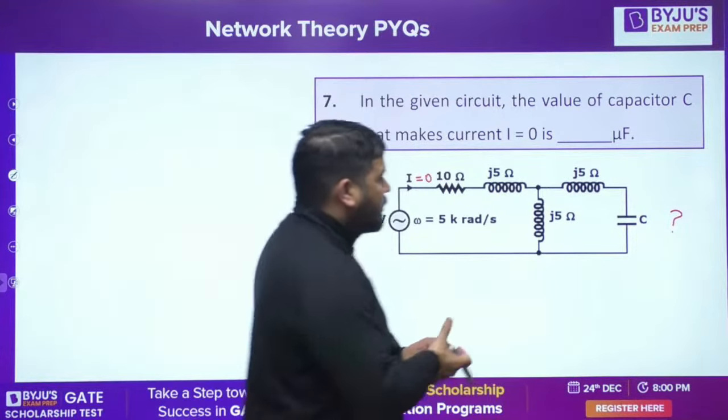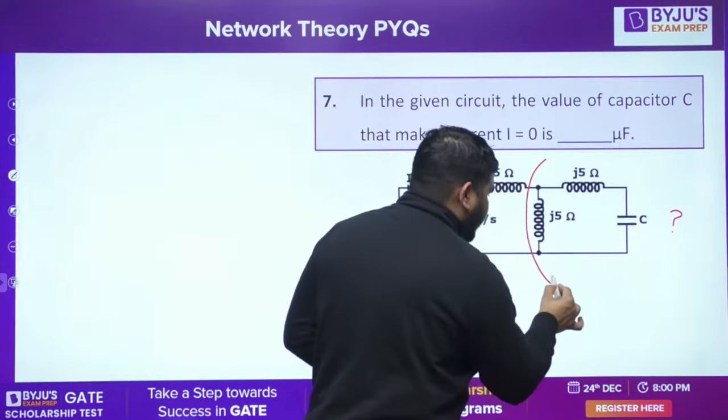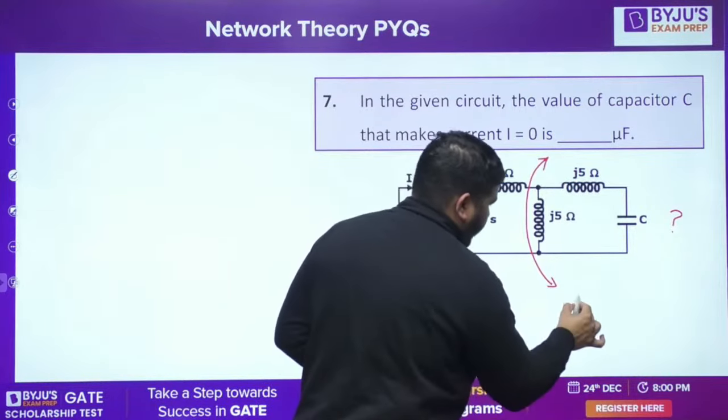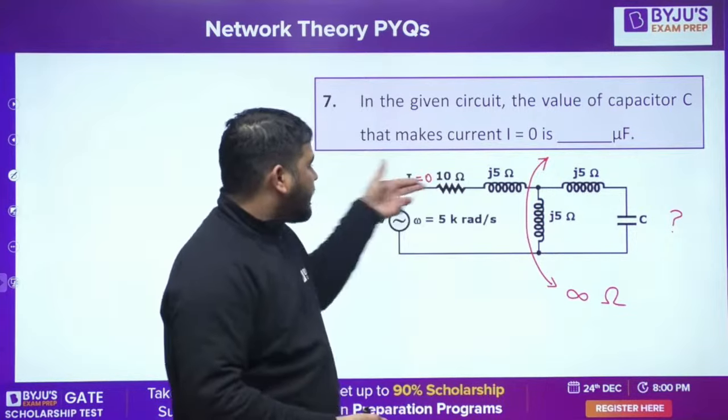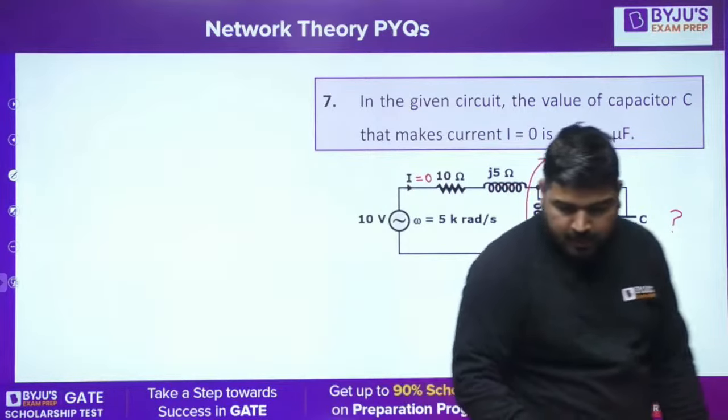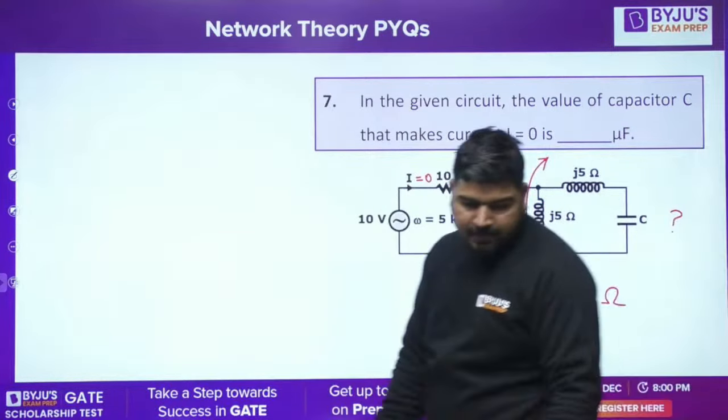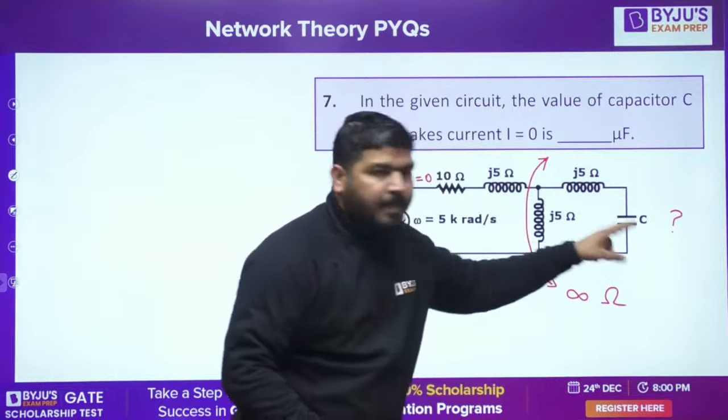Obviously, assume that the impedance of this branch becomes infinite. If the impedance of this branch becomes infinite, it means it's an open circuit here. If it is an open circuit, then the current from the source will be 0. Is it fine, guys? Now try to calculate the value of C such that this becomes infinite.